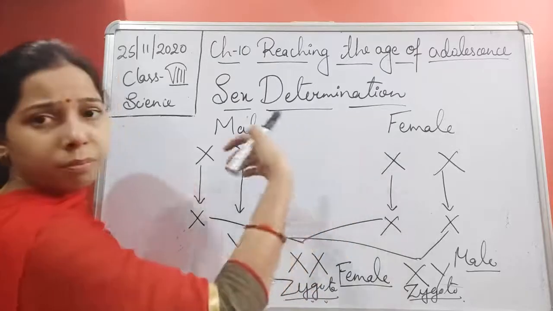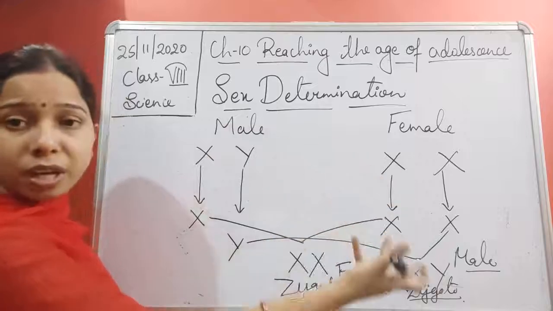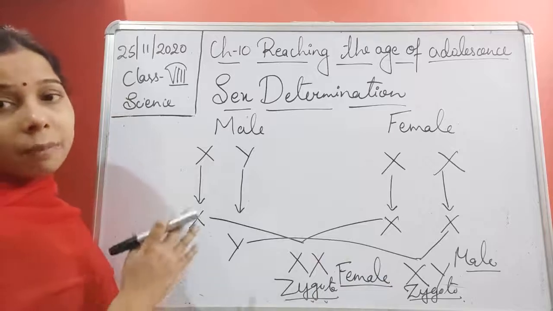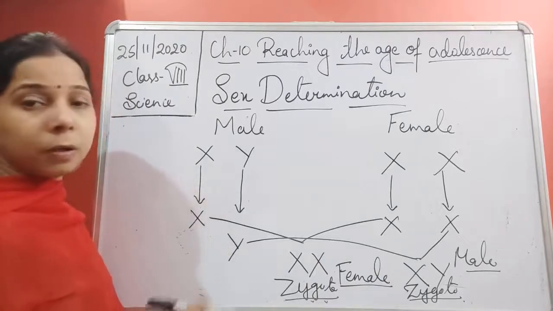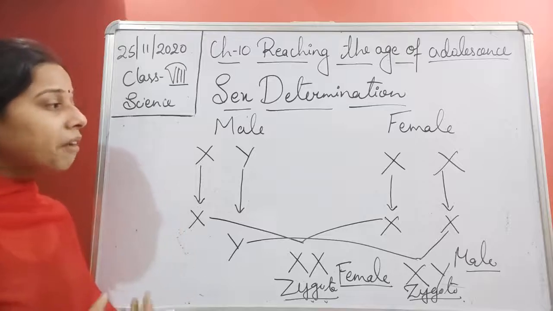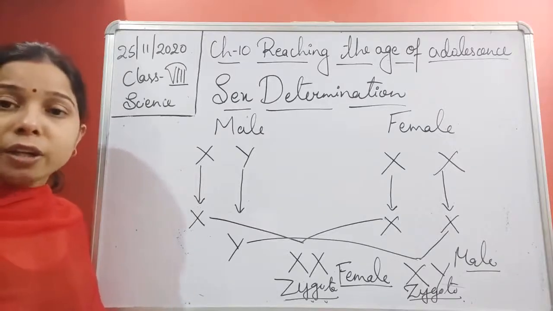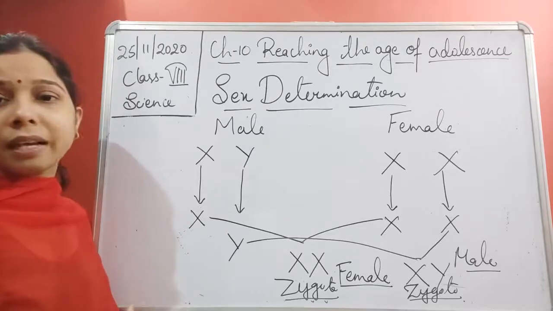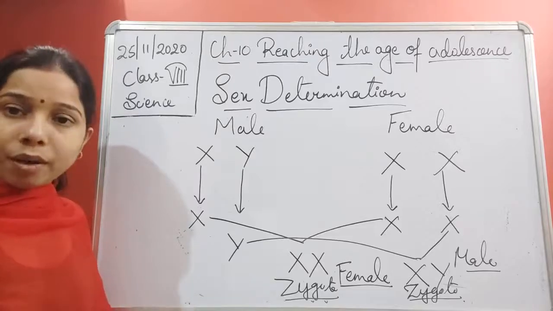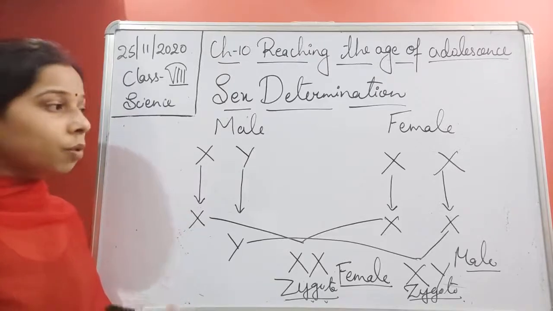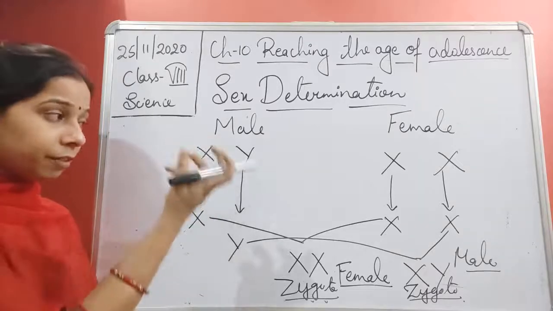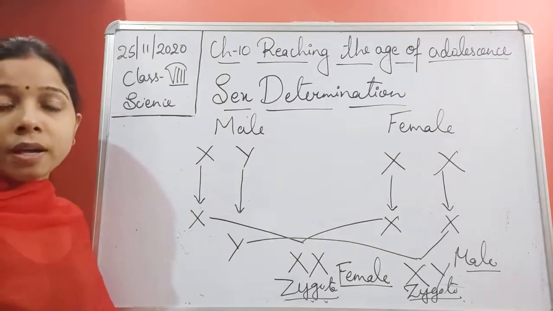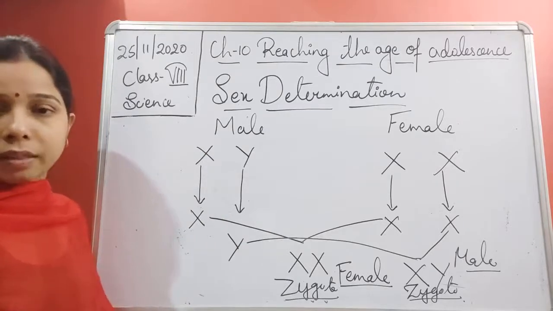So the female does not change anything. Ultimately, it is the male. So it is very incorrect to blame a mother for giving birth to a girl child, because it is the father's chromosome that will decide the gender of an individual. But ultimately, students, I'll say that it is a natural thing. Nobody can control giving birth to a boy or a girl. Okay, so the sperm will decide: if it is carrying the X chromosome, then girl. If it is carrying the Y, then it will be a boy, and nobody can do anything about that. Okay.